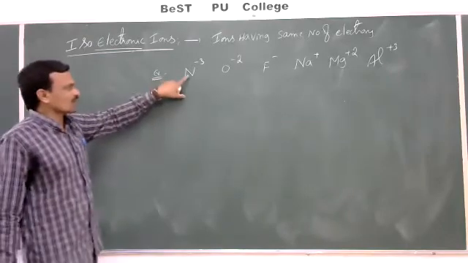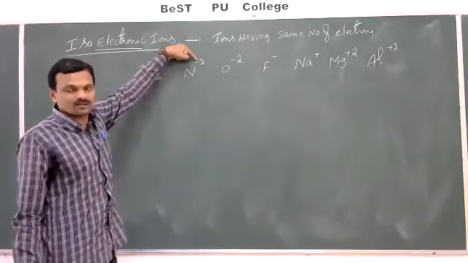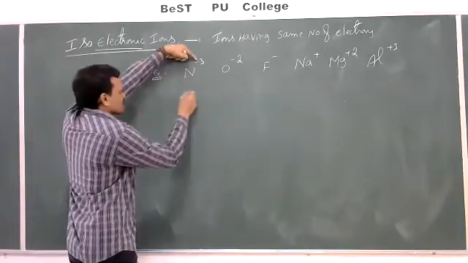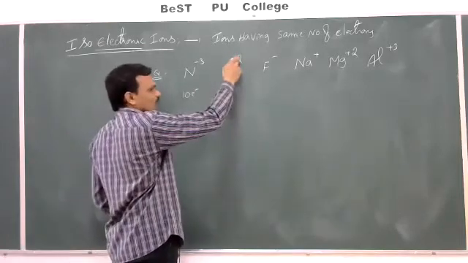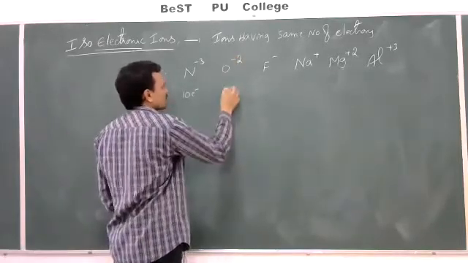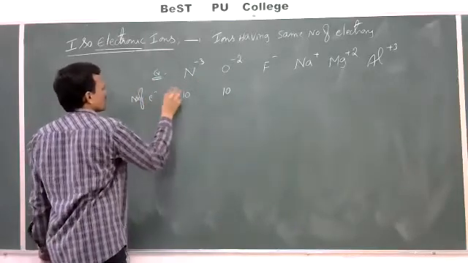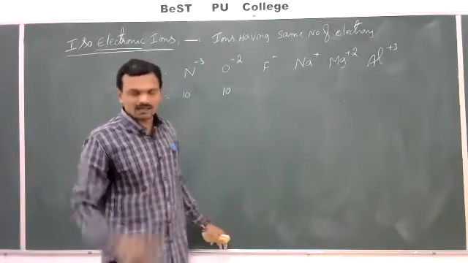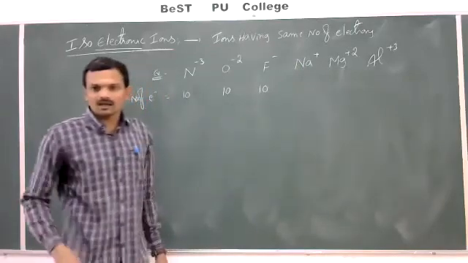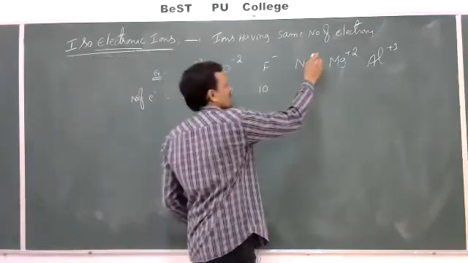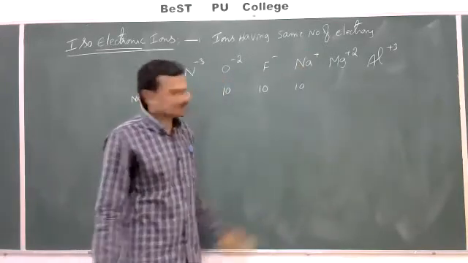What is the atomic number of nitrogen? 7. And how many electrons are gained by nitrogen? 3. 7 plus 3, 10 electrons. Oxygen atomic number 8. It gains 2 more electrons. 8 plus 2, 10. Here 10 electrons. F atomic number 9. It gains 1 electron. So 10. Sodium atomic number 11. Na plus means it loses 1 electron. Then it also contains 10 electrons.